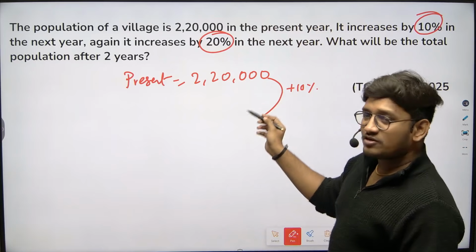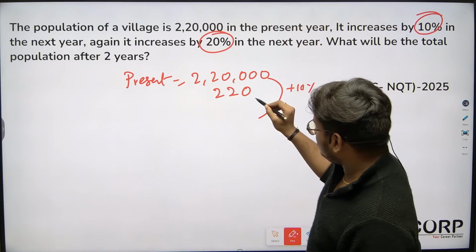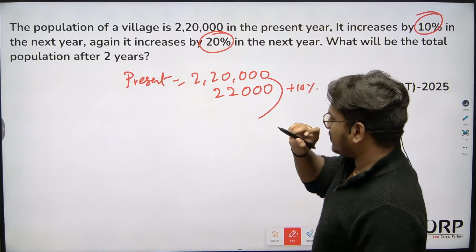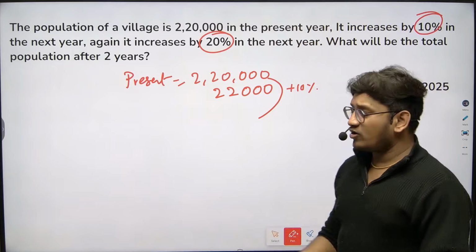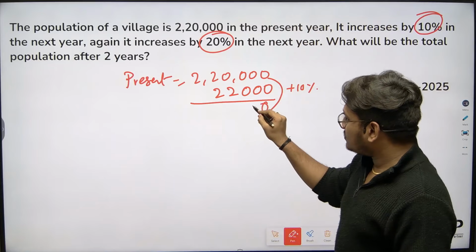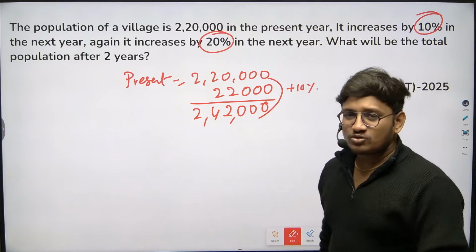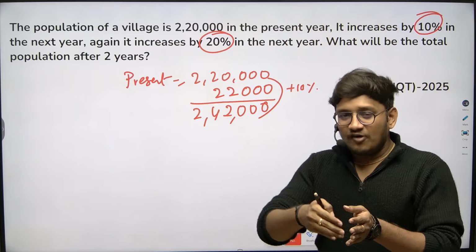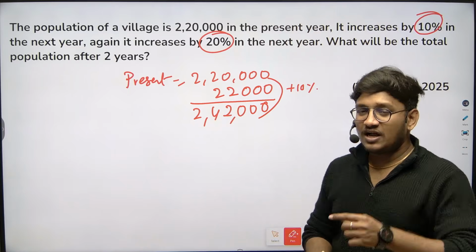It is 22,000. Just one 0 is eliminated, that's it. If you add these, 2,20,000 plus 22,000 gives 2,42,000. So 2,42,000 is the population after 1 year.